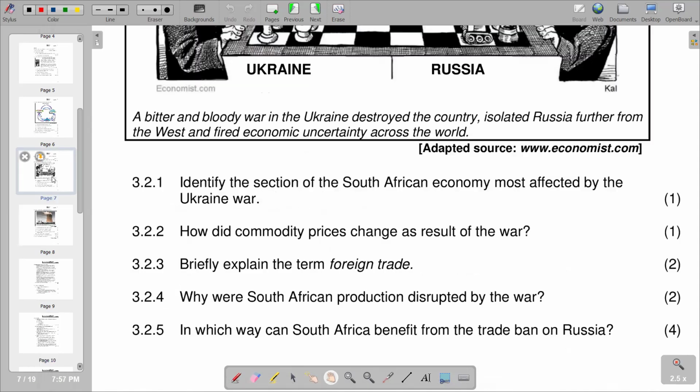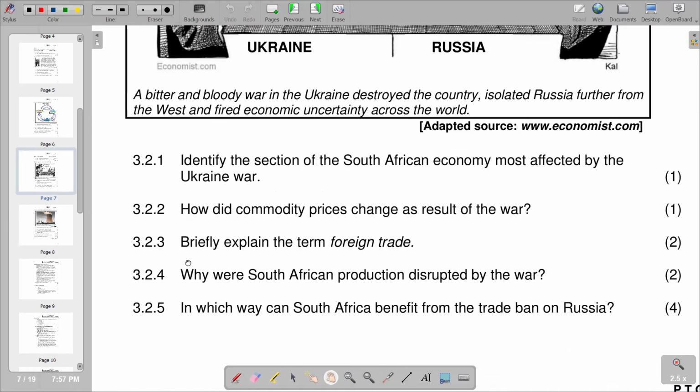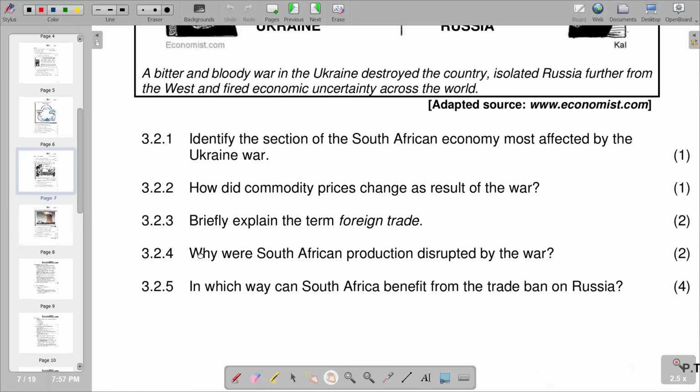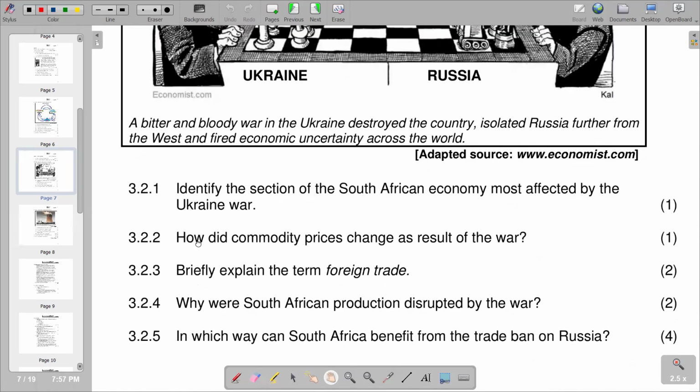Then we move on to 3.2.5, which reads, "In which way can South Africa benefit from the trade ban on Russia?" So remember, the trade ban on Russia will obviously indicate that the raw materials or the goods that are being bought from Russia can no longer be bought by the South African economy. So in that case, there is going to be an issue of import substitution, whereby the goods that were previously bought from Russia are going to be bought from the local industries in South Africa, and at the end of the day, the demand for the products